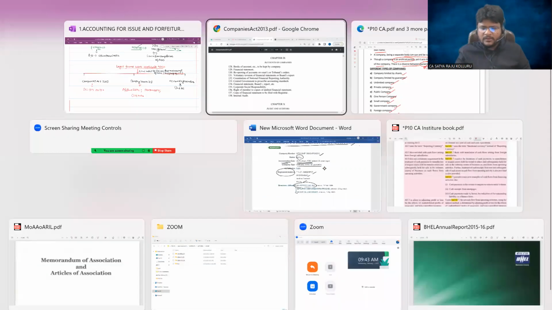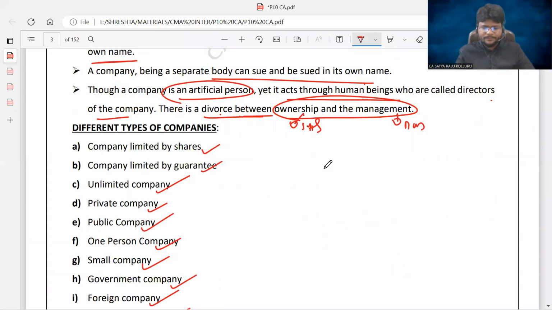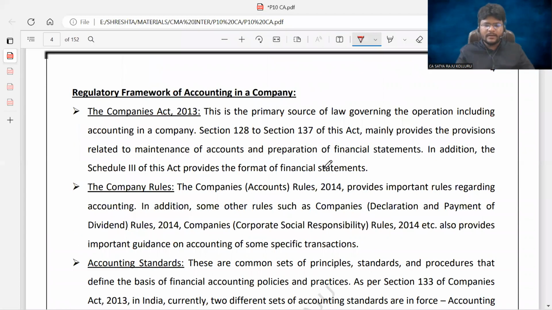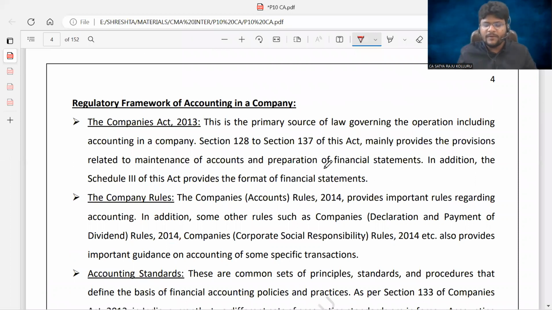Now, let me check the clear-cut regulatory or legal framework of accounting in a company. The legal framework or regulatory framework of accounting in a company. The primary part is the Companies Act 2013. This is the primary source of law governing the operation of a company, including the accounting.